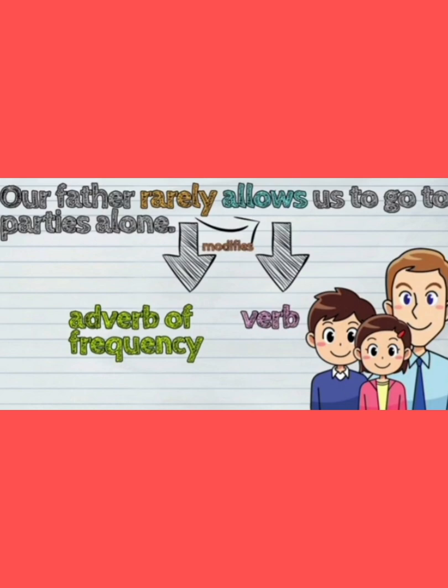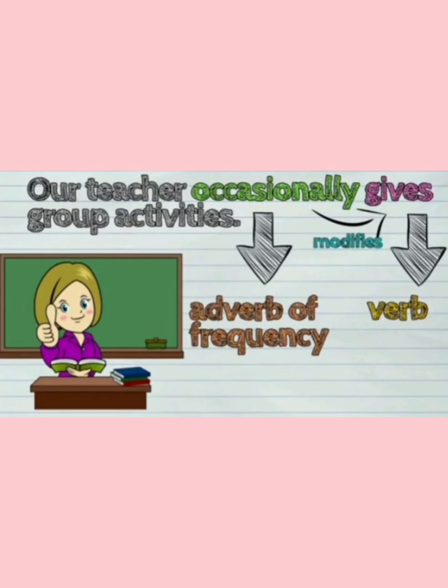Our father rarely allows us to go to parties alone. Here allows is the verb and rarely is the adverb of frequency and tells how often my father allows us to go to the parties alone. Our teacher occasionally gives group activities. Here occasionally is the adverb of frequency as it tells how often our teacher gives the group activities.